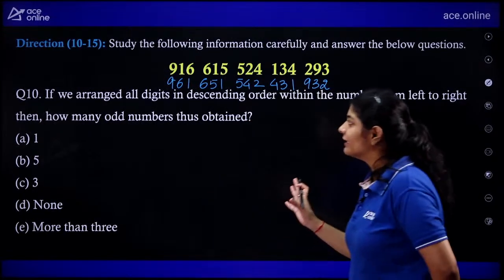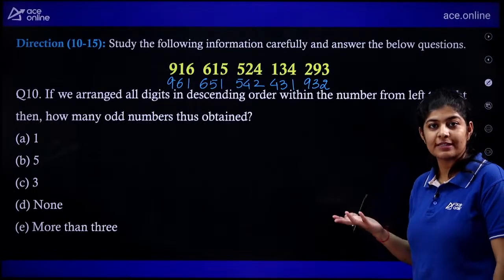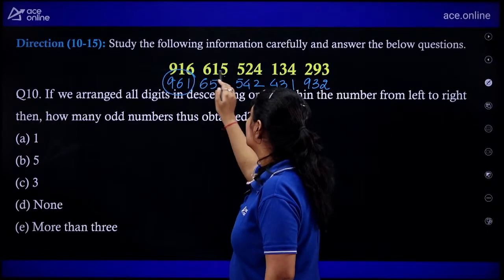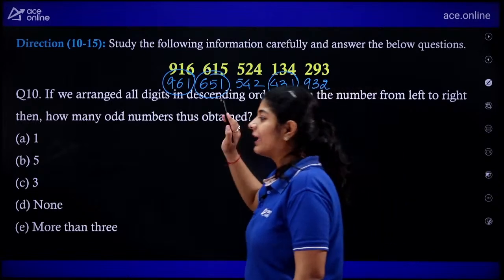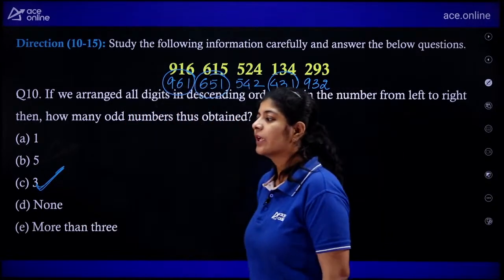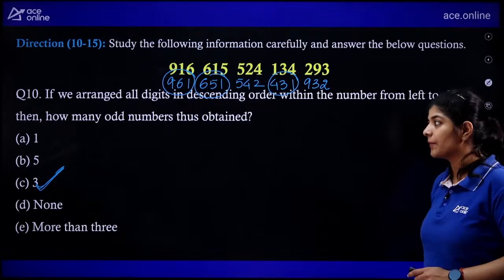These are the numbers that we are having. Now the question is asking how many odd numbers we are having? 1, 2, 3. We are having 3. That means option C is the correct one. Very good, Shweta. We are having 3 numbers.